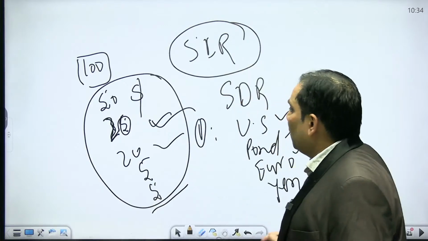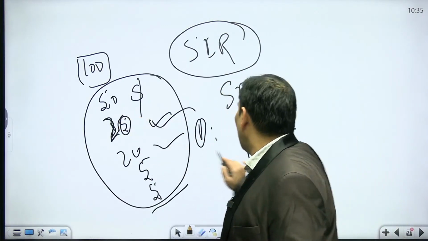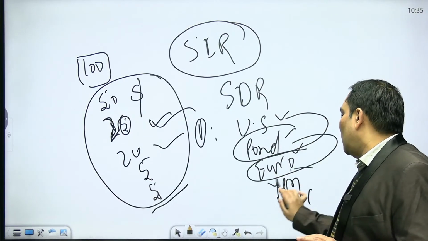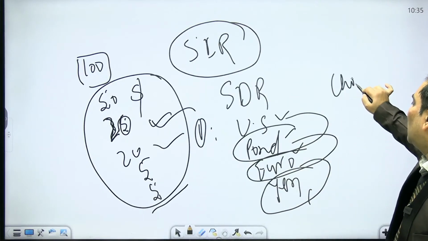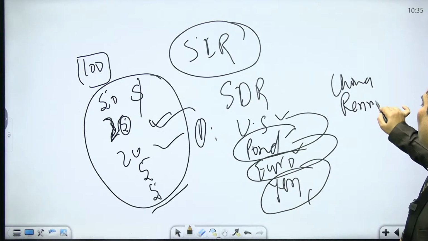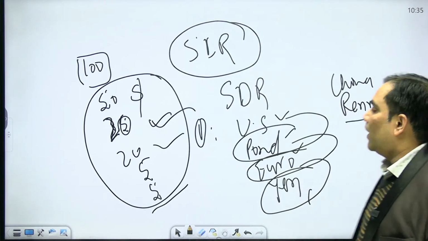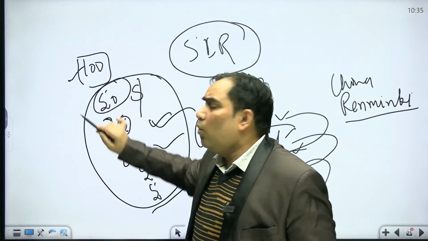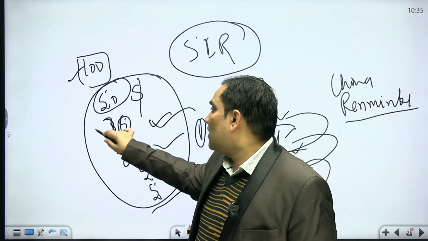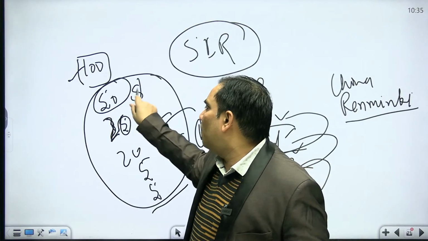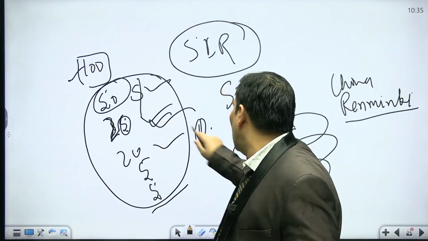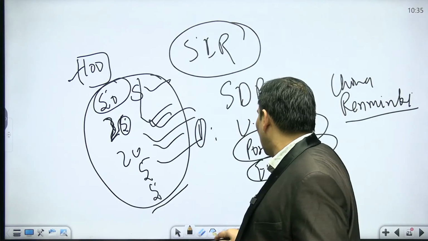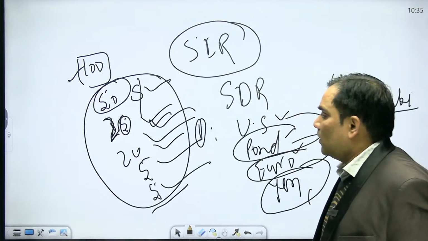That is, it can be maintained in the form of US dollar, pound sterling, euro, yen, and Chinese currency, that is renminbi. Suppose India has 100 SDR. How can it be exchanged? Suppose 50 SDR we have maintained in dollar, 20 in pound sterling, 20 in euro, 5 in yen, and 5 in Chinese currency.